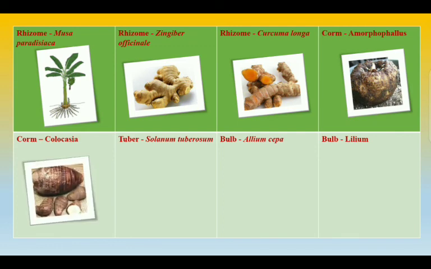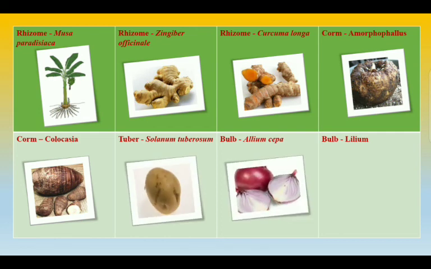Next is tuber. Tuber is an underground stem swollen by food storage and possesses nodes, internodes, scaly leaves and buds. It has on its surface a number of eyes. An eye is the presence of the node with a scale leaf and an axillary bud, which later on grows into a new plant. Example is Solanum tuberosum, that is potato.